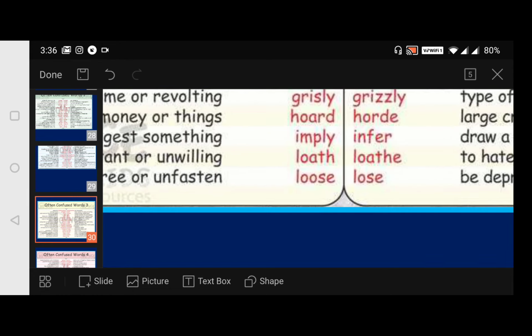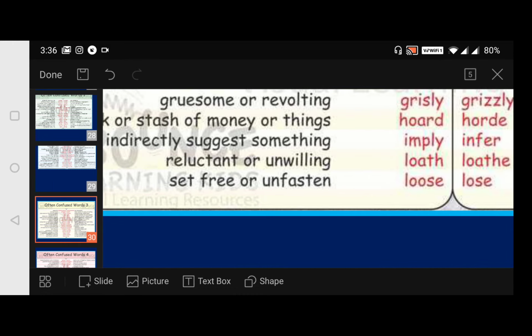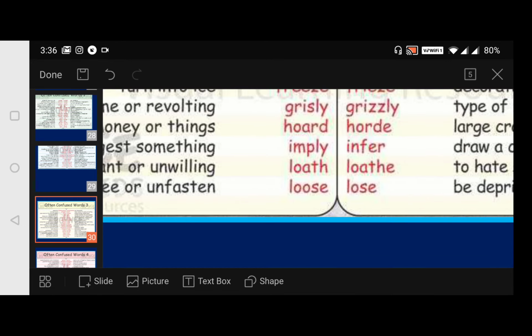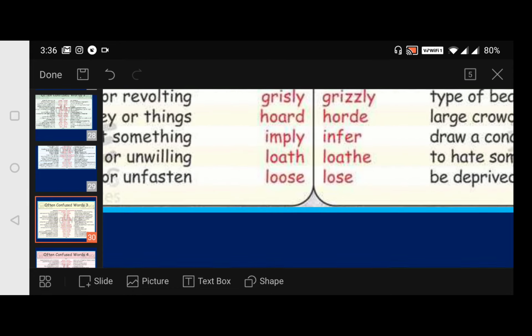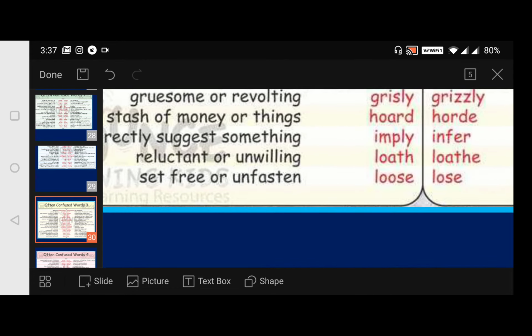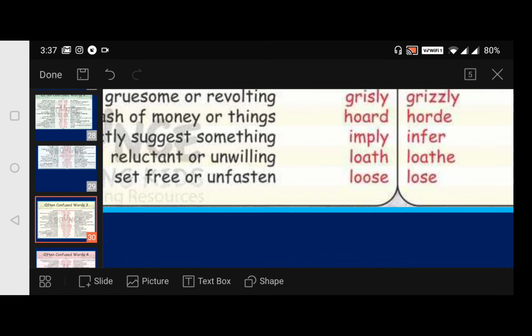Then loath. What is it? Reluctant or unwilling. And loathe, to hate someone or something. And then loose, we say loose.